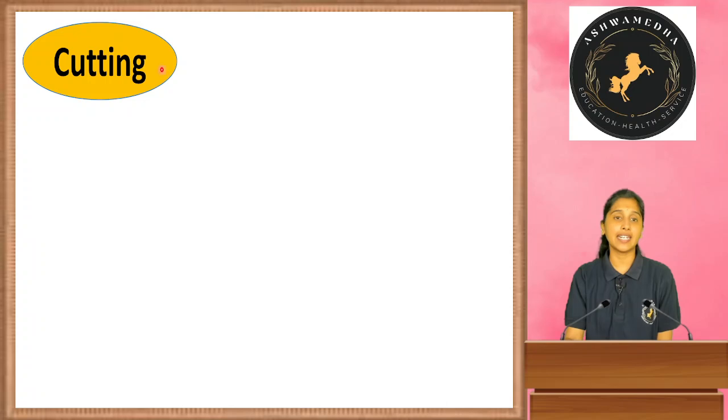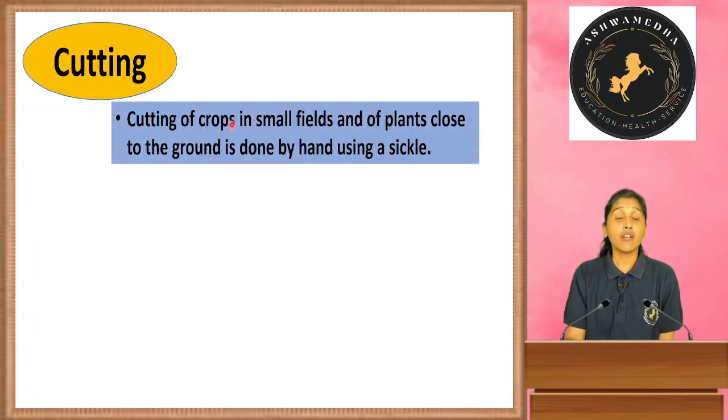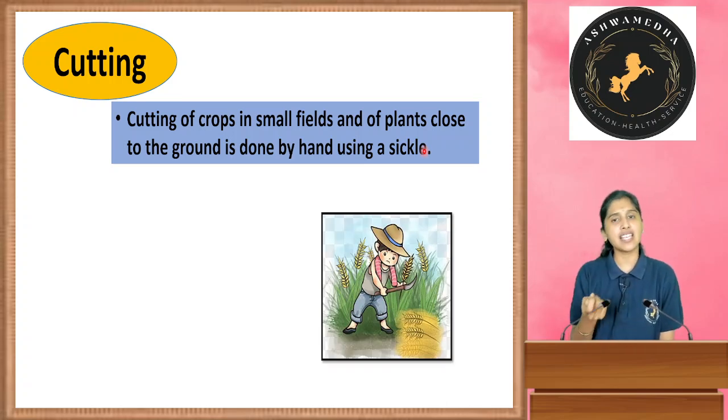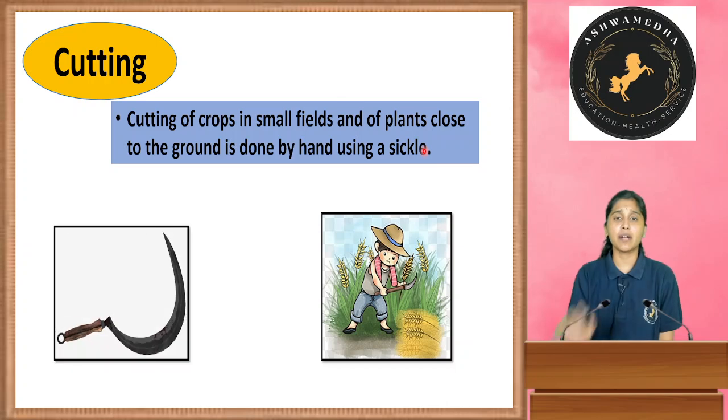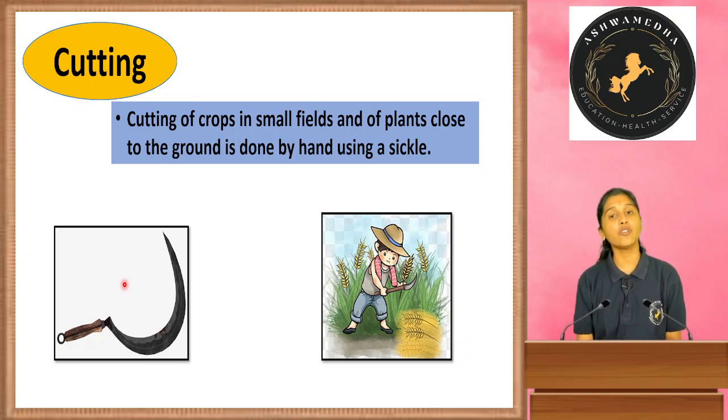First one, cutting. Cutting of crops in small fields and of plants close to the ground is done by hand using a sickle. Small plants are there, no, which are close to the ground and which are growing in the small fields. We can cut them easily by using a sickle. ನಾವು ಈಸಿಯಾಗಿ ಬೆಳೆಗಳನ್ನ ಕಟ್ ಮಾಡಬಹುದು by using this sickle. ಕುಡುಗೋಲು ಅಂತ ಕರೀತಾರೆ, ಕುಡುಗೋಲು, ಕುರ್ಚಿ ಅಂತ ಕರೀತಾರೆ. ಸೊ ಇವುಗಳನ್ನೆಲ್ಲ ಯೂಸ್ ಮಾಡಿಕೊಂಡು ನಾವು ಈಸಿಯಾಗಿ ಹಾರ್ವೆಸ್ಟ್ ಮಾಡಬಹುದು.